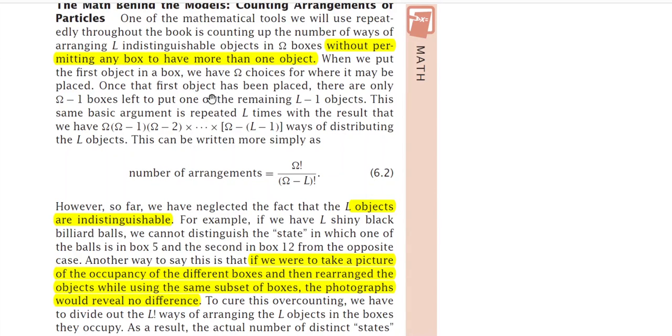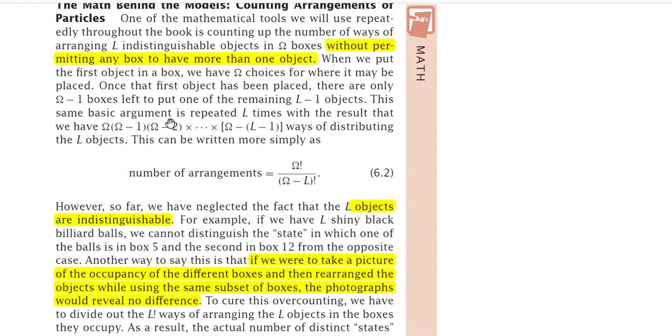Once the first object has been placed, there are only omega minus 1 boxes left to put one of the remaining L minus 1 objects, because you have already used one of the objects. So now you have L minus 1 objects and a total of omega minus 1 boxes, because one box is occupied. So you have a total of omega minus 1 choices.